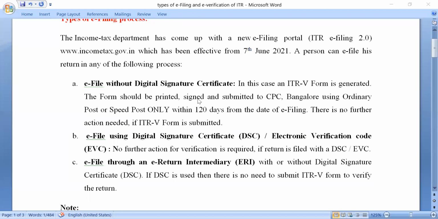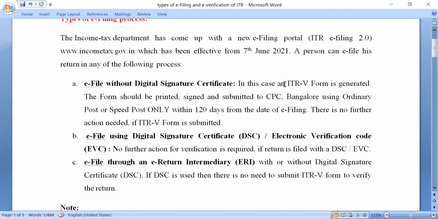The taxpayer, the person who has filed the return, has to verify that yes, I have filed the return, because anybody else may file a return in your name. For verification there are various ways, and I will teach you that. But at present, understand that if you have filed without a digital signature certificate, then you will have to verify your form manually.